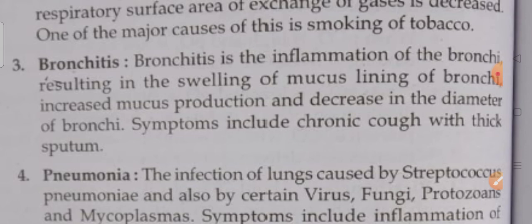So due to the inflammation of the bronchi, there is swelling of the mucus lining of the bronchi, increasing the production of mucus, and when the production increases, the diameter of the bronchi decreases. So the patient may have the symptoms of chronic cough with thick sputum.